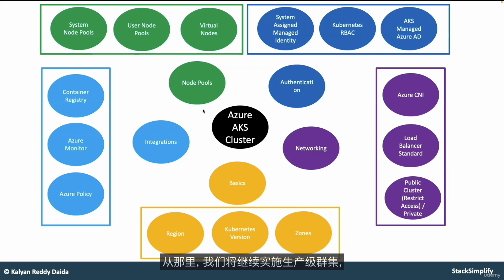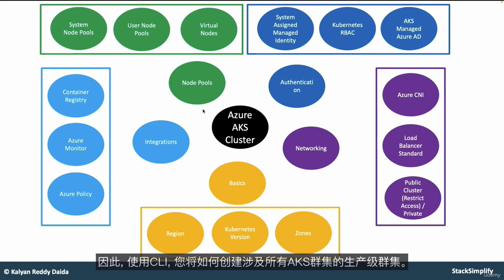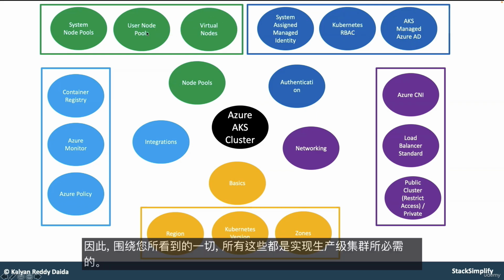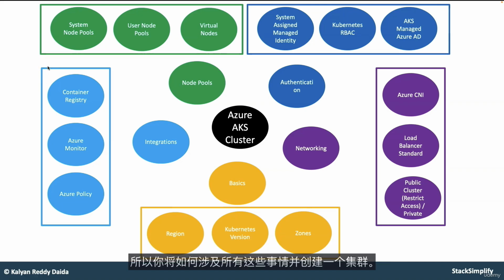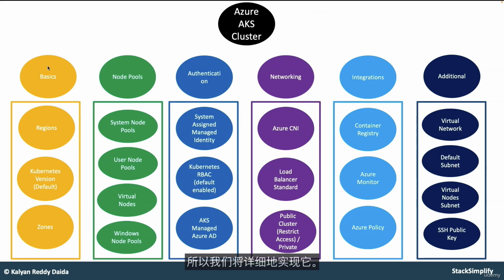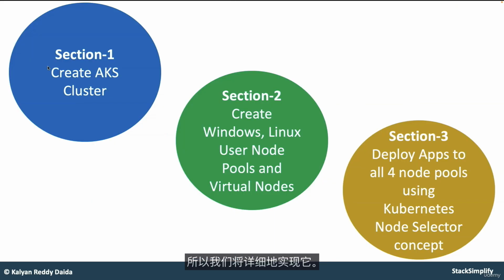From there, we'll move on to creating the production grade clusters for Azure AKS using the Azure AKS CLI. So using the CLI, how you are going to create a production grade cluster involving all of these. Surrounding whatever you are seeing, all these things are required to implement a production grade cluster. So how you are going to involve all these things and create a cluster? We are going to implement that in detail.